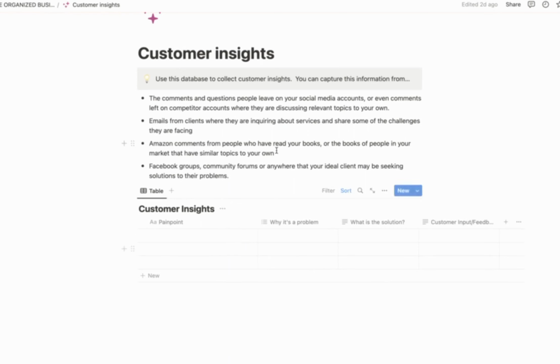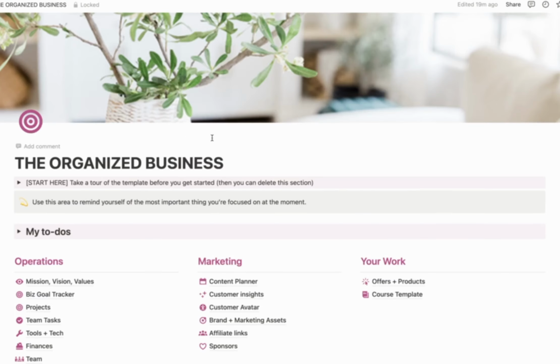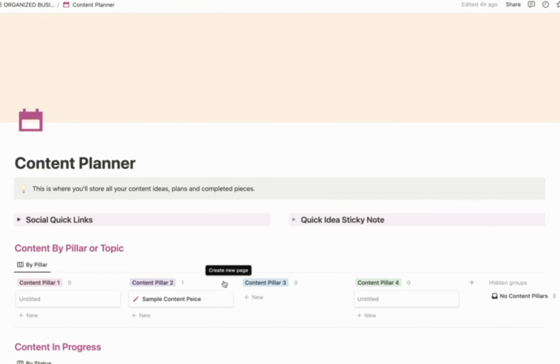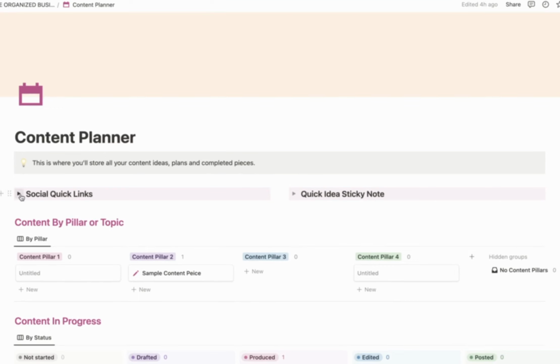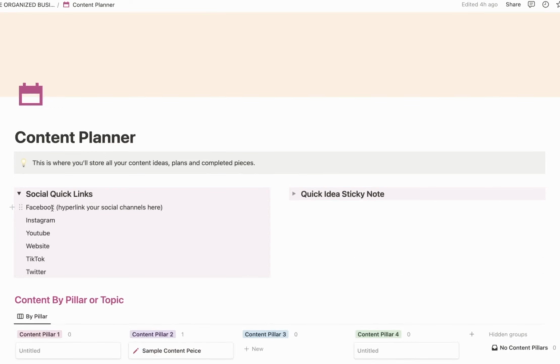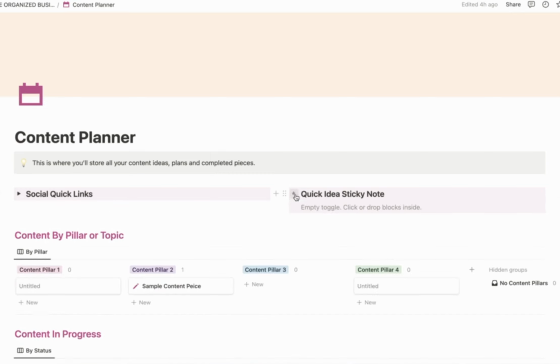You can also use this to track your testimonials in your business, which you should always be looking for. And then last but not least, the content planner. I love this. So two quick things here. What I would recommend you doing is taking all of your social media links. So for example, if you're on Facebook, this would be http, whatever, facebook.com, and then whatever your particular username is. When you have them all clicked here, then you can just jump right to those websites whenever you're working in the planner when you need to. Over here is just like a little sticky note area where you can write notes if you want to.